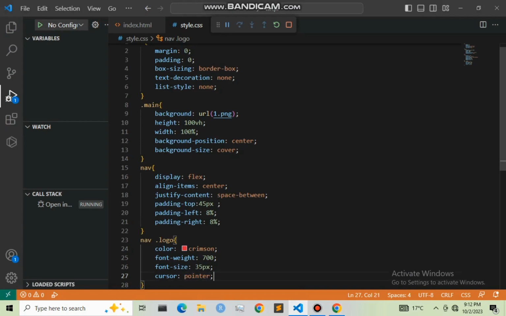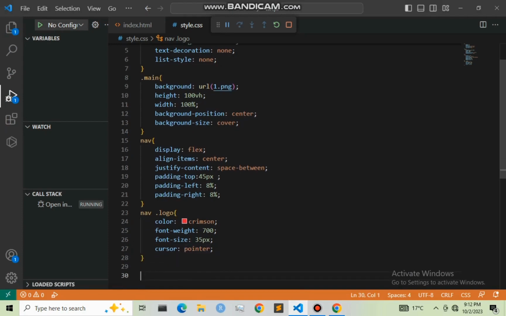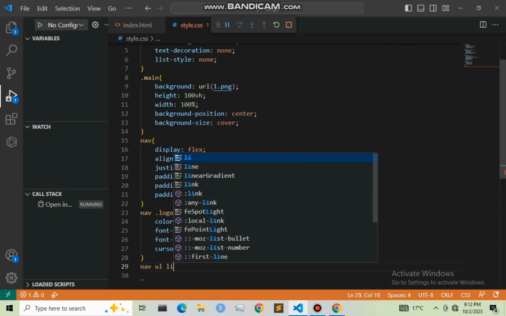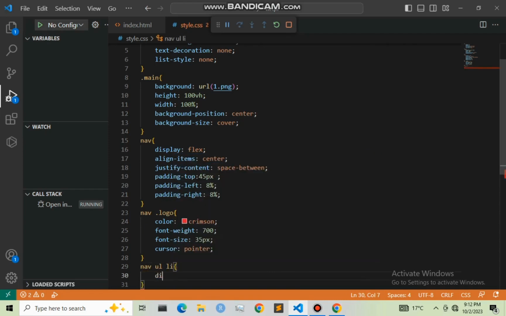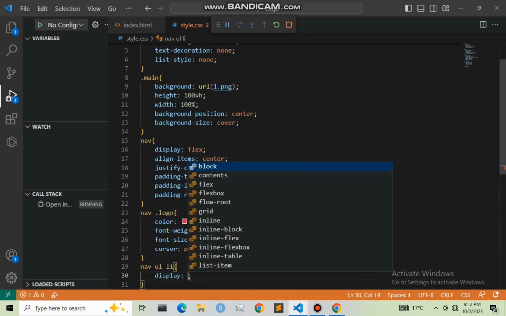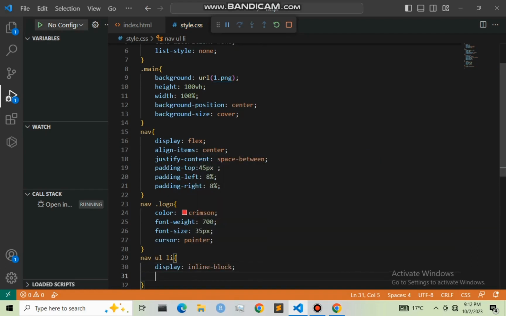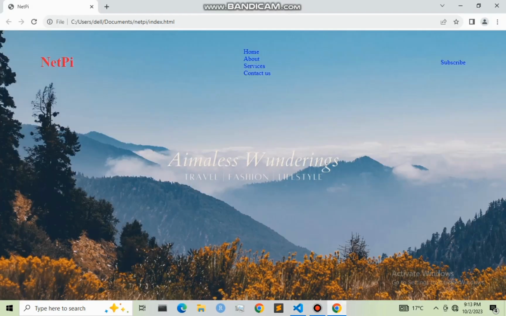Next we are going to work on our nav list, and right here I'm going to start with nav, then the li, then display, which will be inline block. Let me refresh it so that you can see what I'm doing.